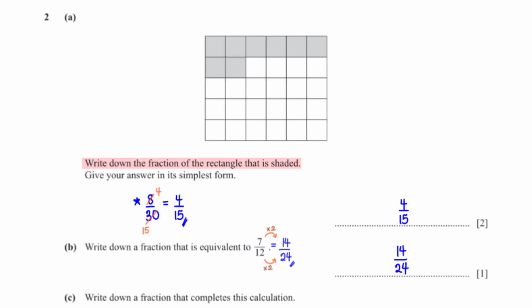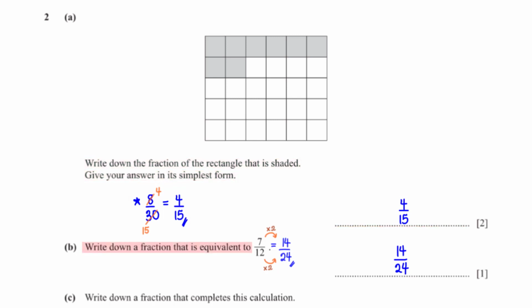Write down the fraction of the rectangle that is shaded. Give your answer in its simplest form. To get this number, we divide the number of shaded boxes in the rectangle, which is 8, by the total number of boxes, which is 30. This simplifies to 4/15.